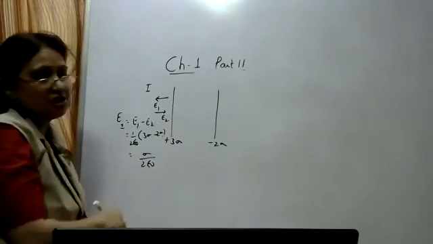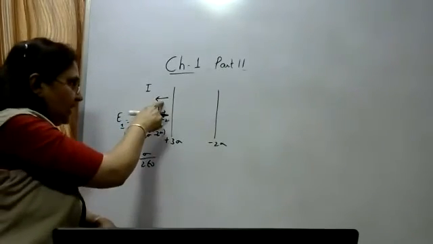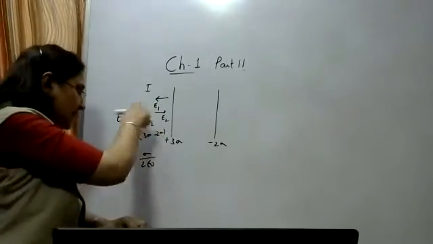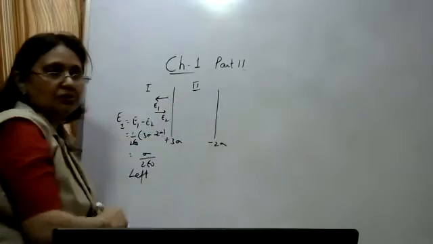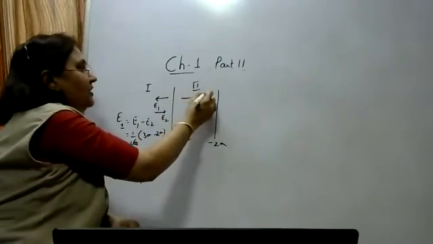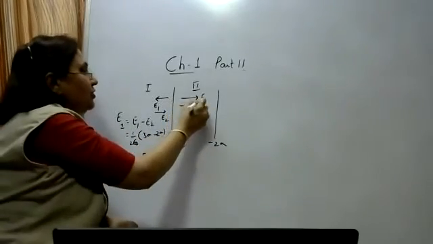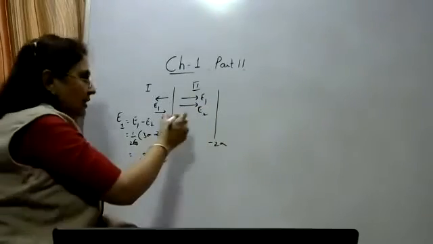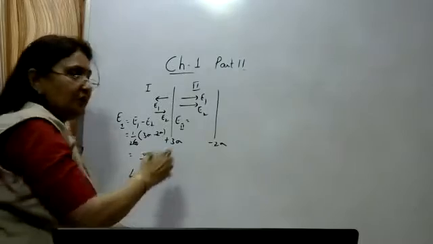Now here you have to mention the direction. What will be the direction? As E1 is greater than E2, the direction will be along E1 vector, that is towards left. Now find out between the two sheets. Due to this plus sheet, the electric field E1 is away from the positive sheet. E2, the electric field due to the minus 2 sigma sheet, will be towards the negative sheet.